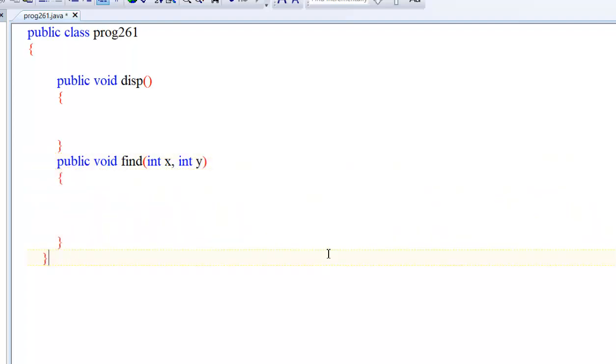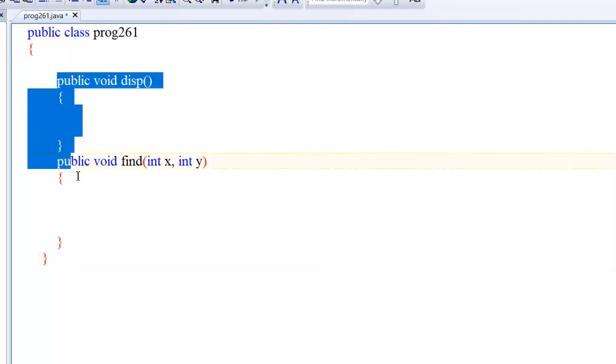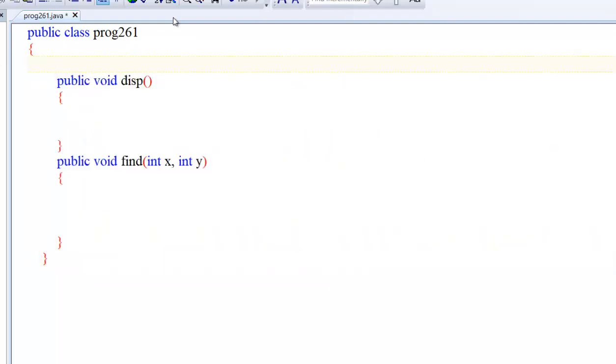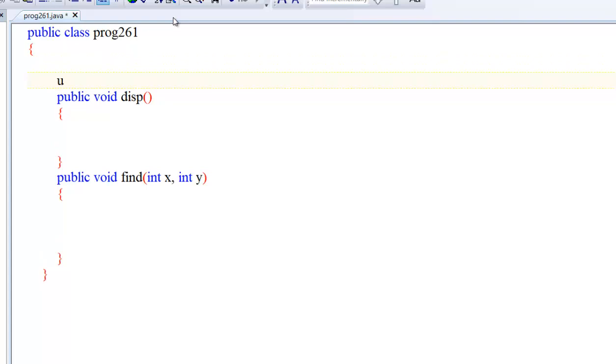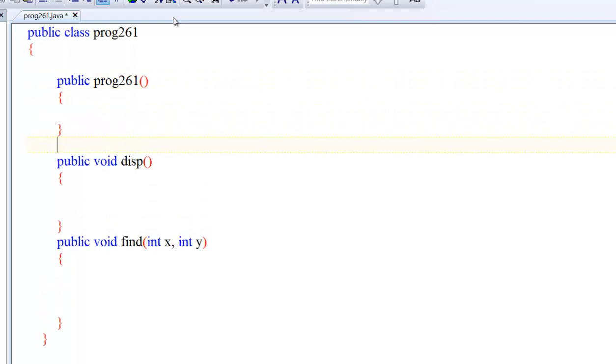So these are general methods, but according to the rules we have to define a constructor as public. It must be public, with no return type, and the same name as the class name. Yes, this is a constructor.